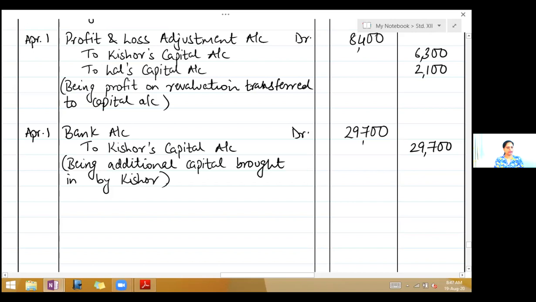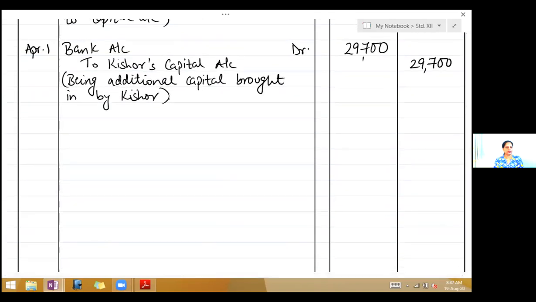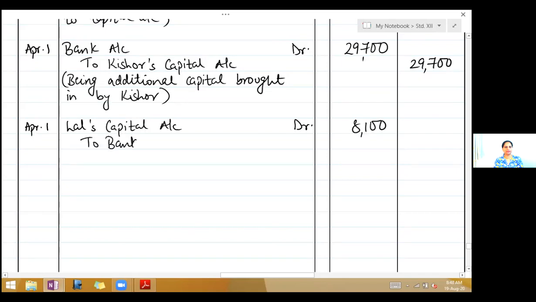And next entry is Lal. So write Lal's capital account 8,100 to bank account 8,100. Narration, being excess capital balance paid to Lal.